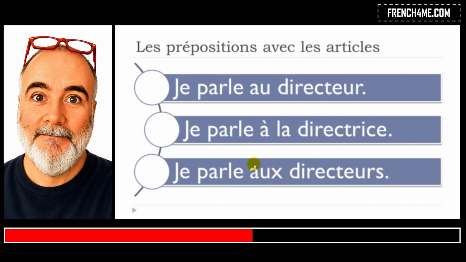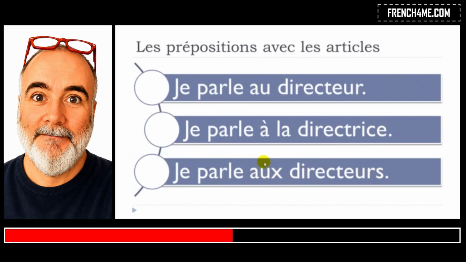Okay, so you can see that here you combine à plus les, and you will get this aux, okay, and then phonetically you pronounce it o. Okay, so here au, masculine form, aux, plural form, o as well. And for your information, I did put this directeur here, but it could be directrice, so it could be the feminine plural.